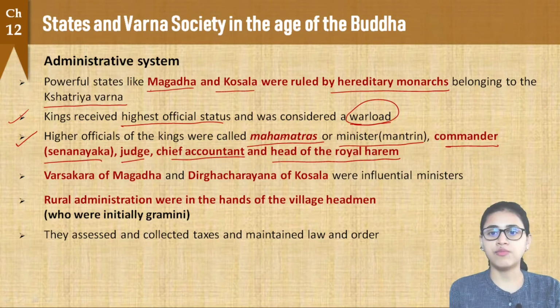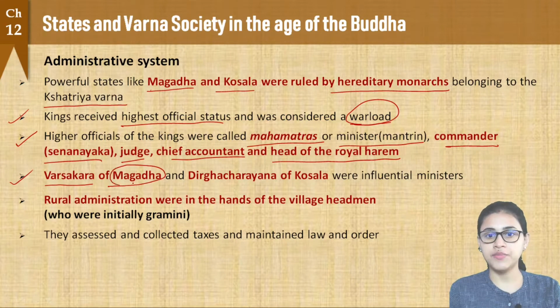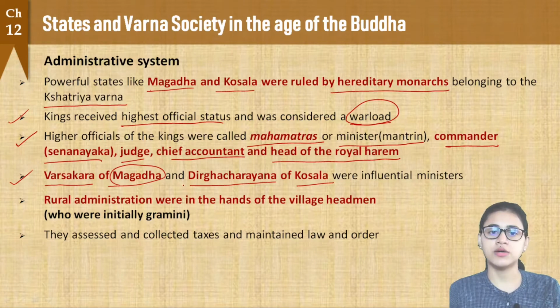And when we talk of Mahamatras or ministers, try to remember the names of two important ministers and to which kingdom they belonged. That is Varsakara, who belonged to the Magadha kingdom, and Dirghacharayana, who belonged to Kosala. Alright, so you might sometimes be asked to which kingdom these ministers belonged, right? So just try to remember the name and the state to which they belonged. Alright, Varsakara of Magadha, Dirghacharayana of Kosala, they were influential ministers of that age.